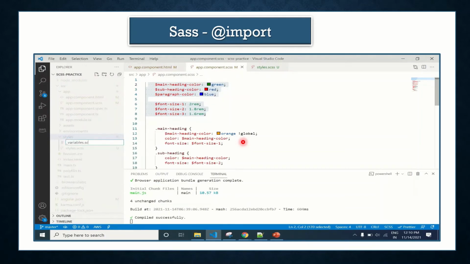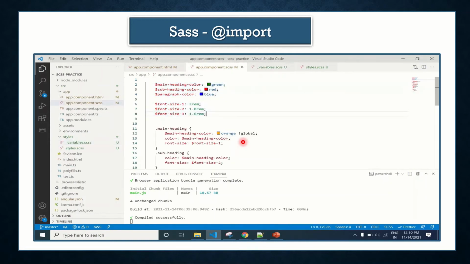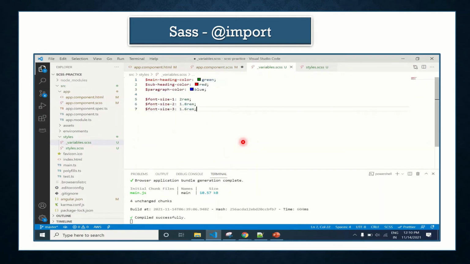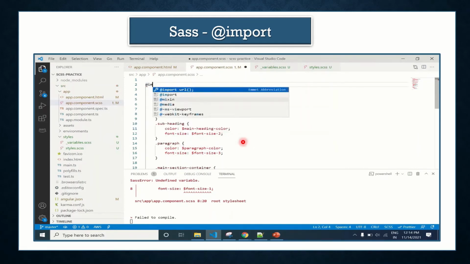So now I am creating a new file, let's say variable.scss, and moving all the variables inside this file. I have started the file name with an underscore. Why? Because of Sass partial. At the time of transpiling the file from Sass to CSS, the CSS preprocessor will ignore all the files which start with an underscore.